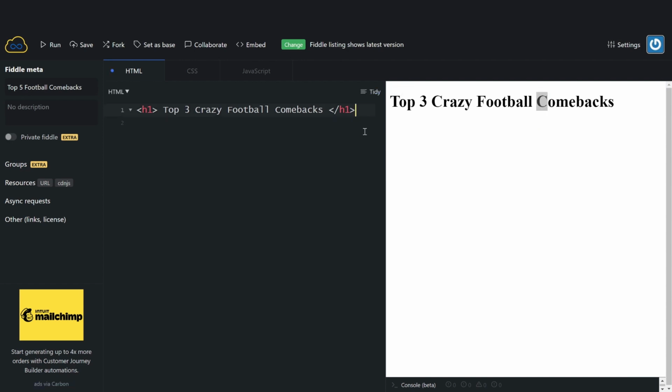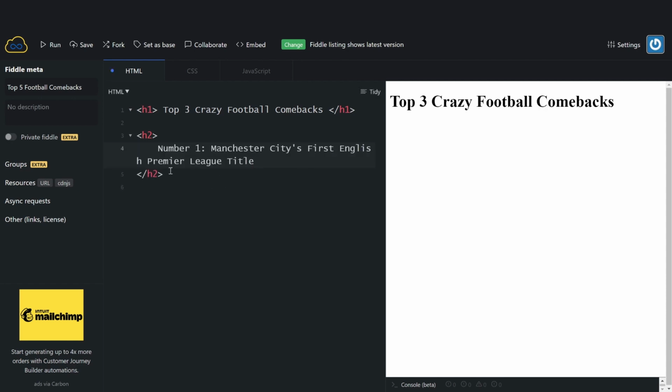Now for this one, you'll notice I just hit tidy there. If you hit tidy, it'll make your code really nicely set out, so it's a good thing to hit every now and then. This website, you'll probably realize, also has subheadings for number 3, number 2, number 1, etc. And I'm going to use H2 for that.